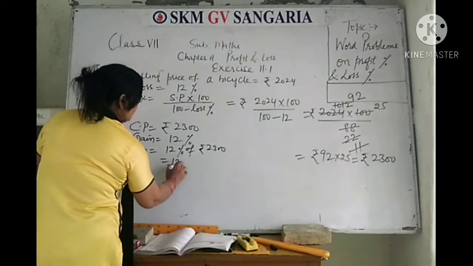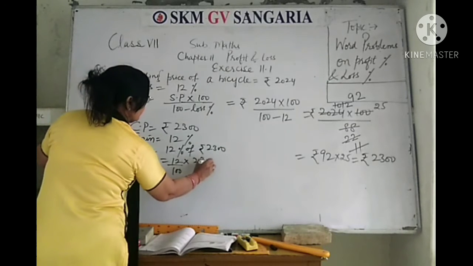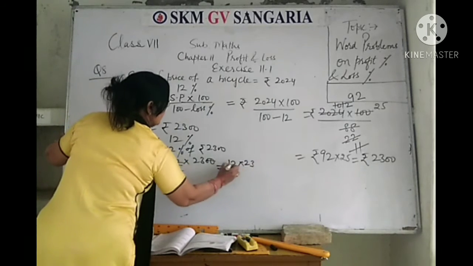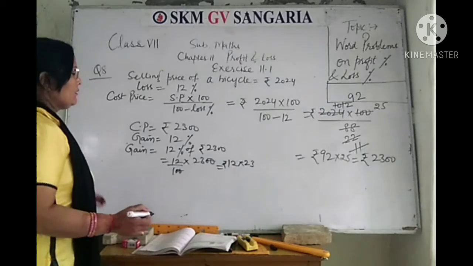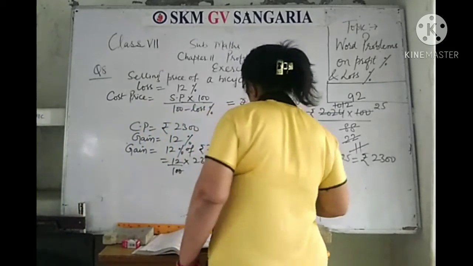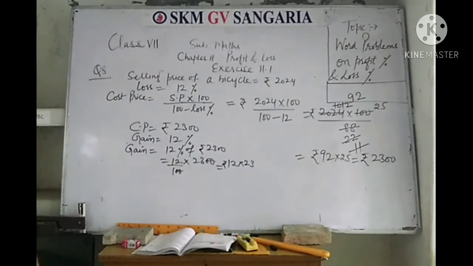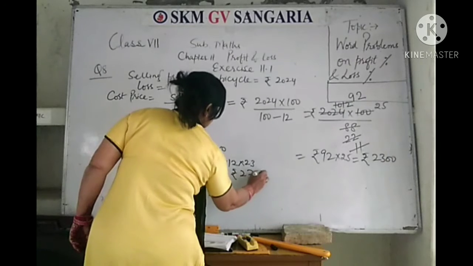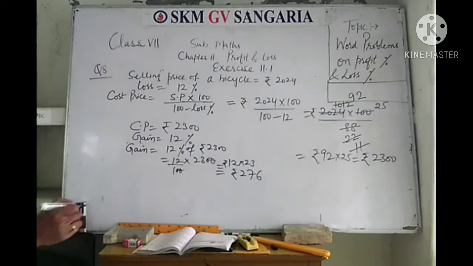It will be 12 upon 100 into 23. How much gain has he got? 12 into 23. Please multiply 12 by 23. What are you getting? Please do fast. It is rupees 276. Gain is rupees 276.